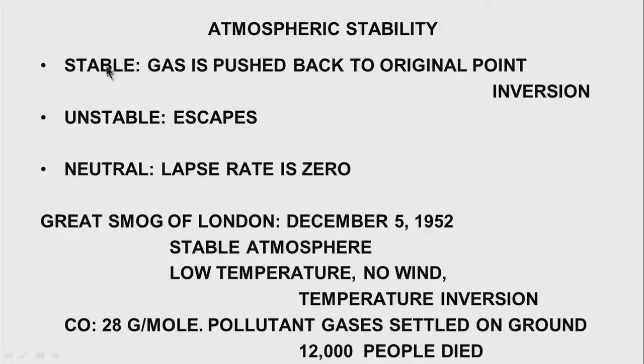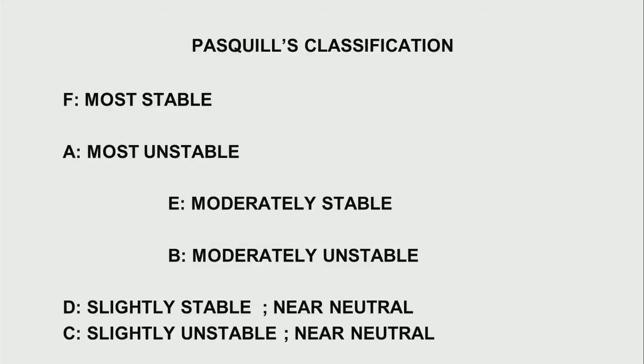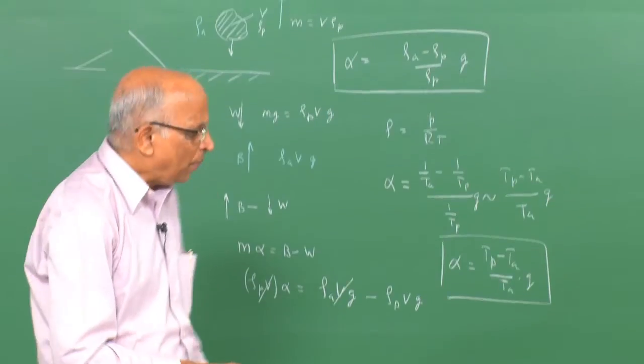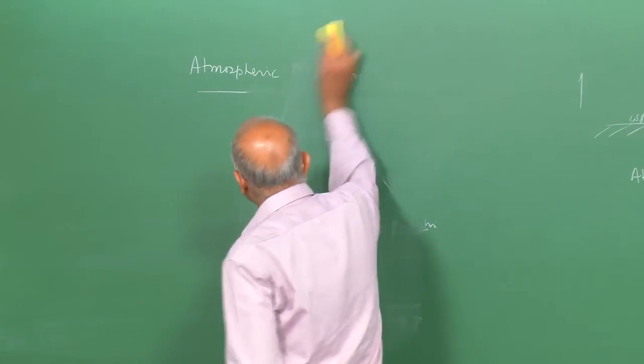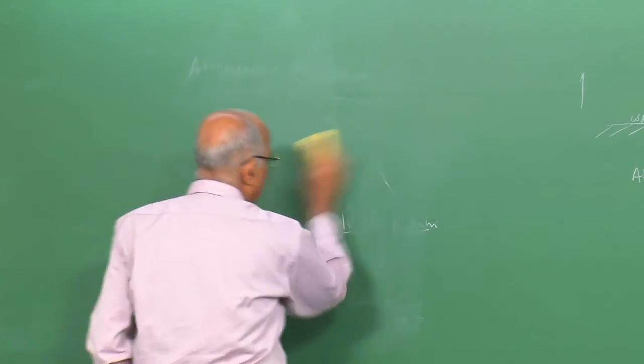We would like to use these stable, unstable, neutral atmospheres to be able to see the dispersion of gases in the atmosphere. Let us go further. A very famous meteorologist by name Pasquill classified the atmosphere into different categories, and this classification again becomes important. We said the wind affects the insolation, the wind affects the gradient.